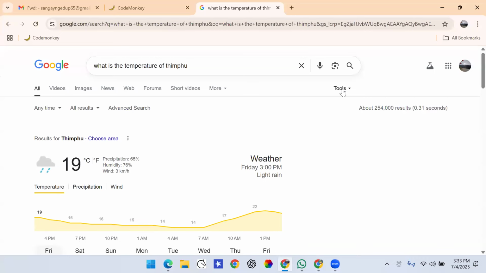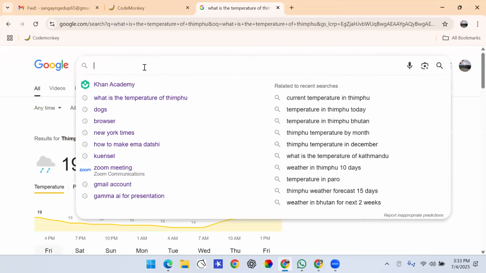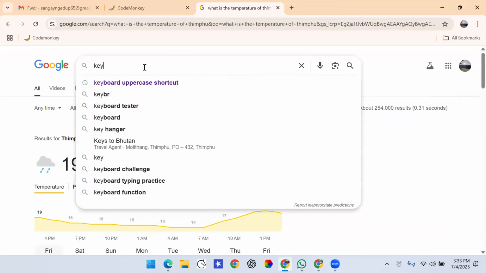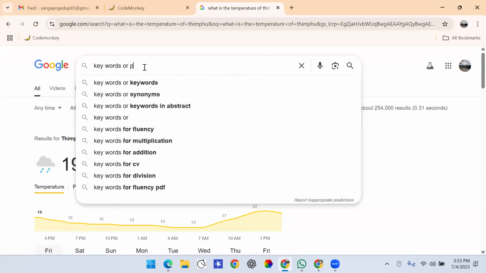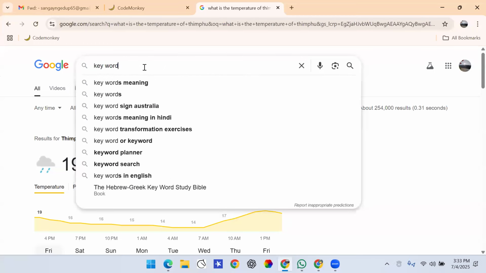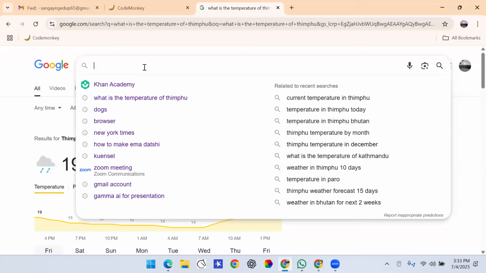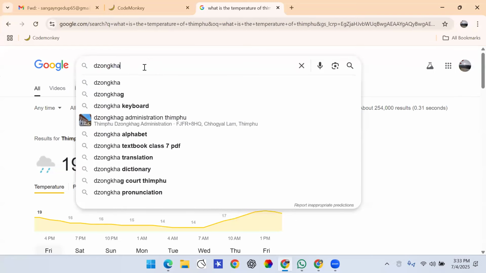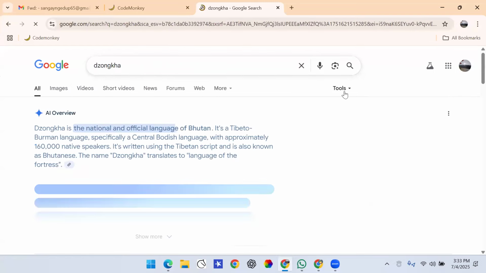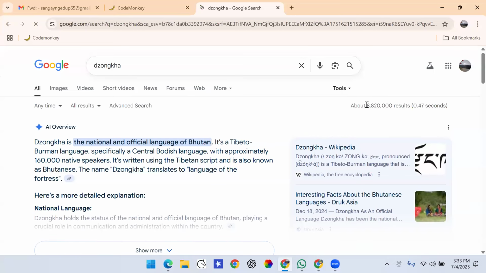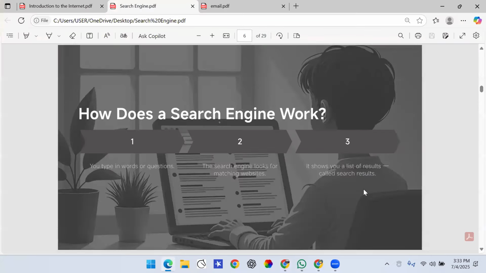You can press on tools over here to see how many results there are for the question that you have typed in. So in the search engine, you put in keywords or phrases that you want to look for. Let's say we want to study about Dzongkha. You can type it in the search engine and it will give you the results. In this case, it gave us about this many results. I hope how a search engine works is clear to you all.